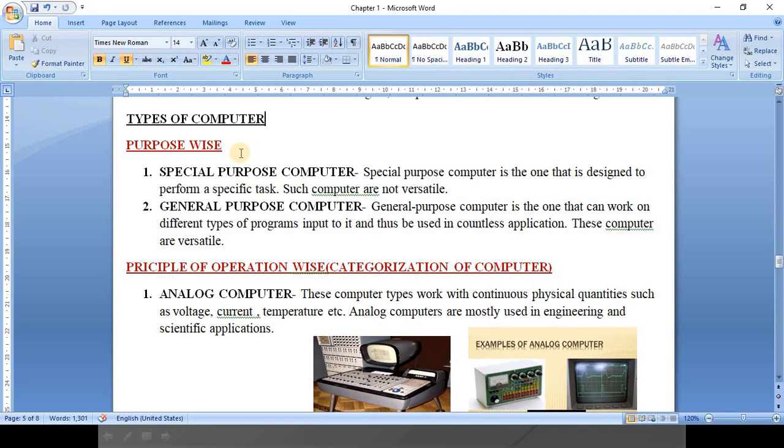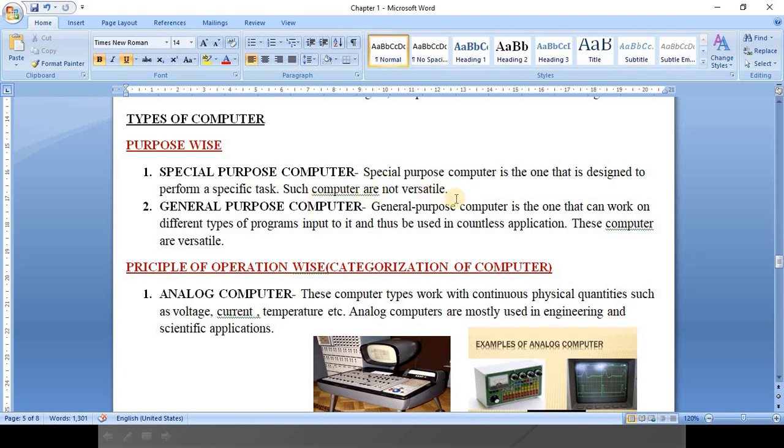A special purpose computer is one designed to perform a specific task only, not a versatile one. Like today the Chromebook is coming. What is the use of a Chromebook? Just to run your internet, nothing else. Unlike your laptop, it cannot do so many things, because only specific programs will be installed in it.